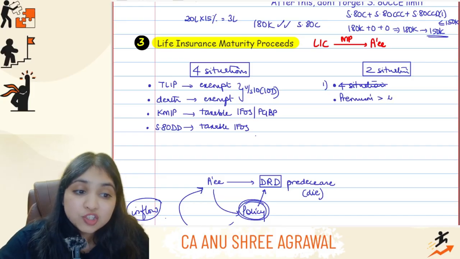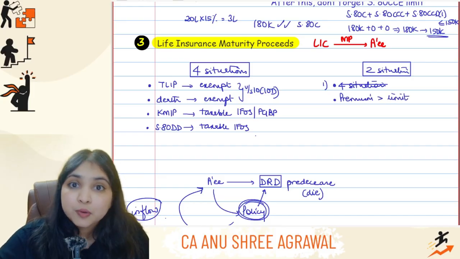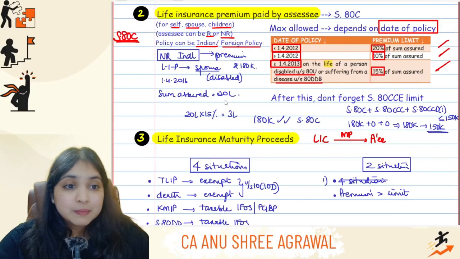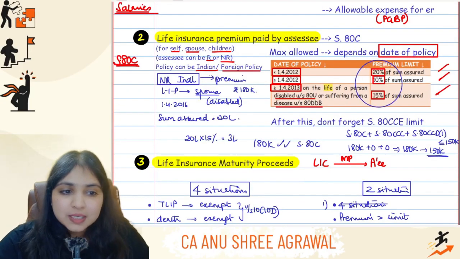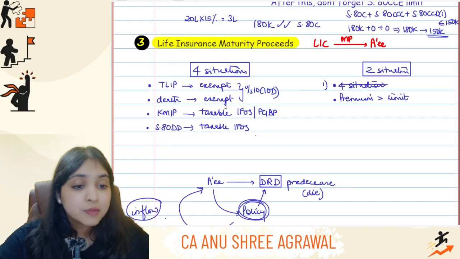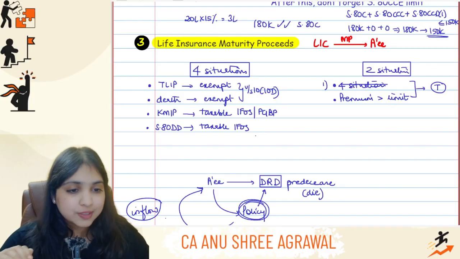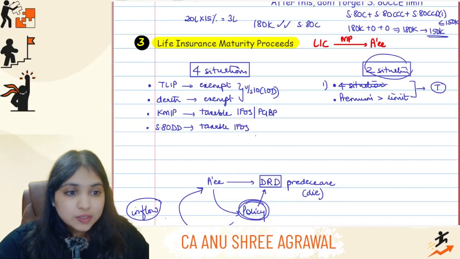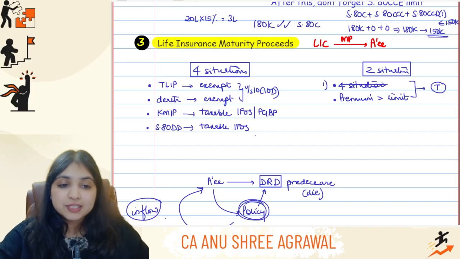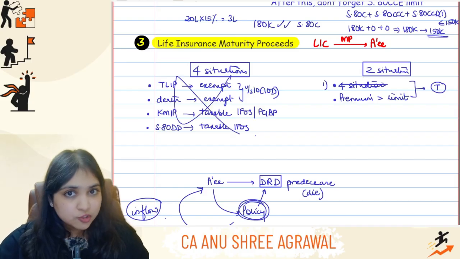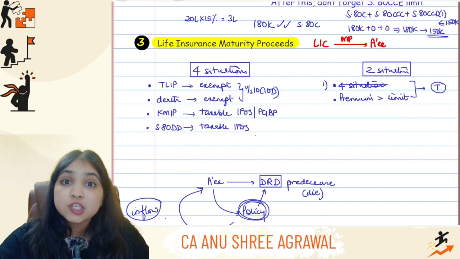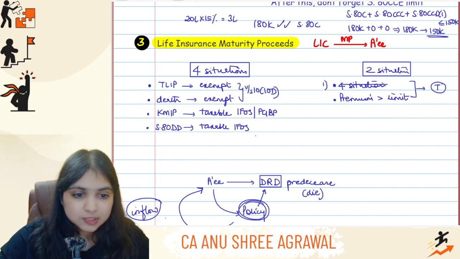What is the limit, guys? Just now we learned that the limit depends upon the date of the policy. So the premium happens to be more than 20%, 10%, 15% as the case may be. So if this happens, then whatever maturity proceeds you have received, those maturity proceeds will be taxable under IFOS. Alright, this is the first situation. So in the two situations, the first situation is where none of the four situations is applicable and the premium happens to be more than the limit, then the maturity proceeds will be taxable.